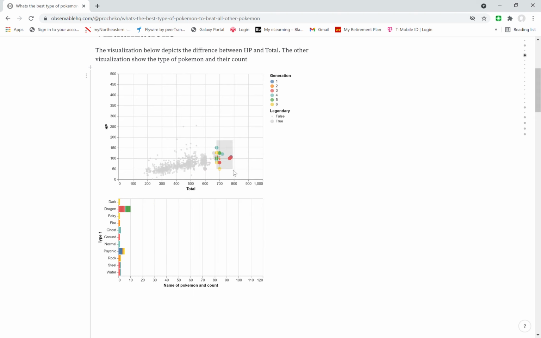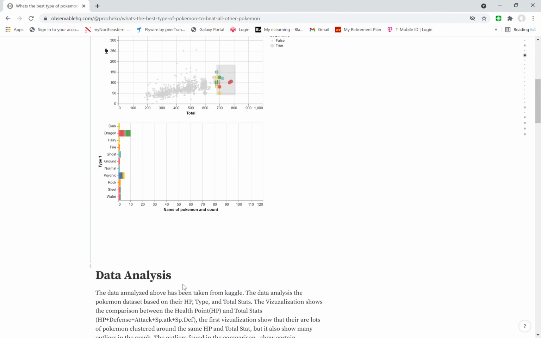So overall, the outliers with the most total are usually Dragon type Pokemon, and Dragon type Pokemon are usually legendary Pokemon, and they are also from generation 2, 3 and 5. Most of these Pokemon are from generation 3 and 5.